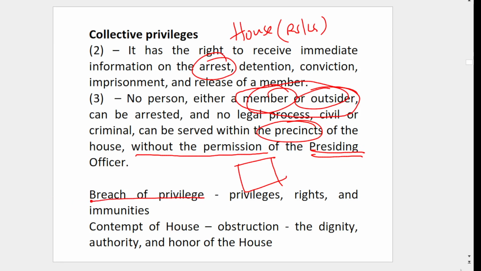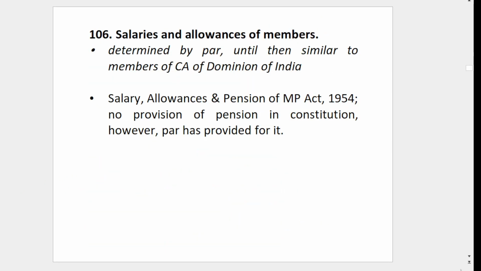Then breach of privilege, I told. This is available for MPs and houses. Whatever privilege rights and immunities they have, you cannot breach. Contempt of house means you are obstructing the working or blocking them from functioning. That is contempt of house. So breach of privilege, contempt of house.